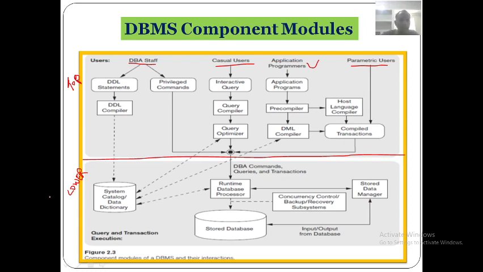Here in this part are the main components for storage purposes and for making the transactions. The below part is for storage and transactions, and the upper part is for various users and their interfaces. What is the top part for? Any one of you?